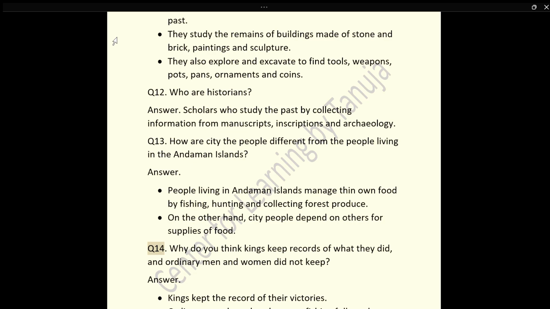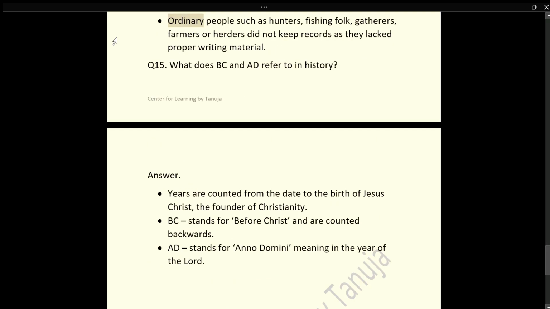Q14. Why do you think kings kept records of what they did, and ordinary men and women did not keep? Answer. Kings kept the record of their victories. Ordinary people such as hunters, fishing folk, gatherers, farmers or herders did not keep records as they lacked proper writing material.